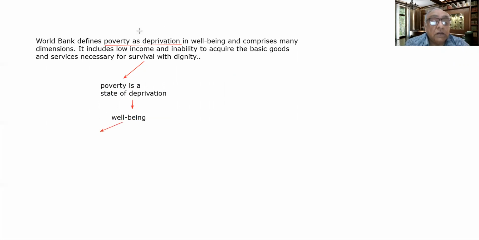There can be economic well-being, the economic dimension of well-being. You are economically well off, having sufficient income to meet the basic necessities of your life. There is social well-being also: equality, social justice. For example, there is a gender gap between the male and the female.